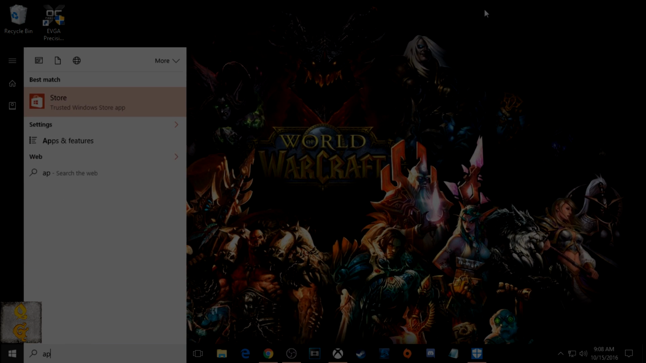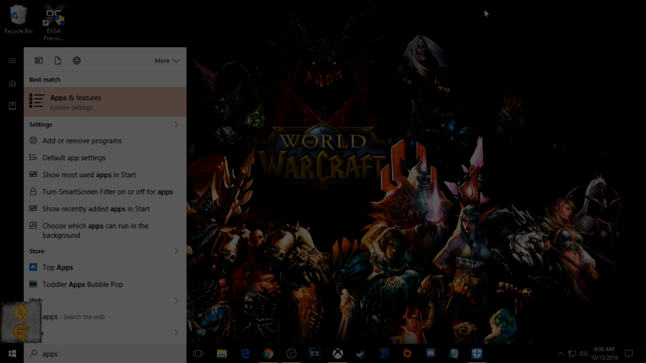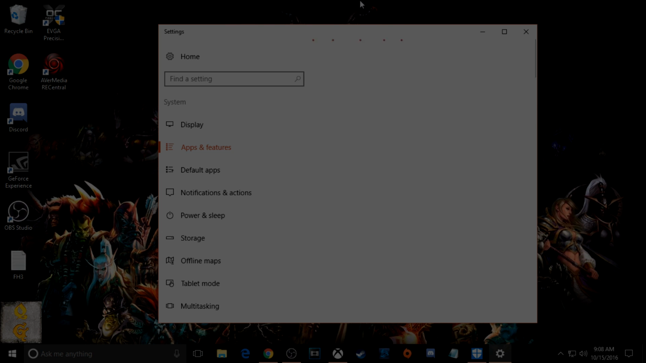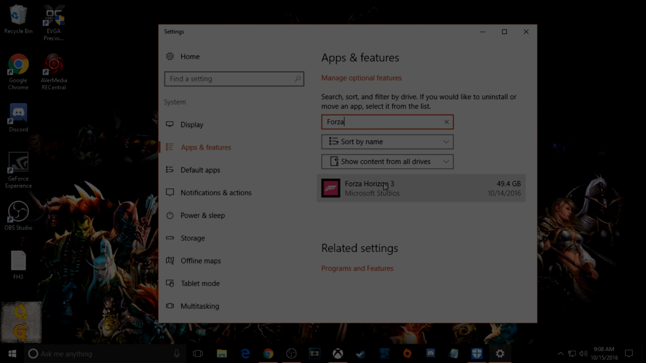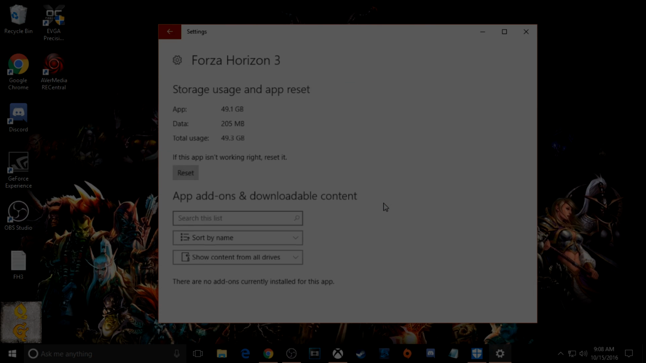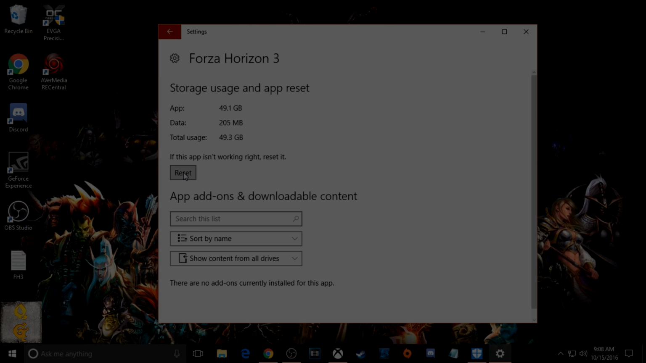Okay, so the first thing you're going to want to do is press the Windows key, type apps, then from apps you're going to type in Forza within the apps and features, click on Forza, then go to advanced and then click on reset. It'll tell you what happens if you reset it. You go ahead and click reset, and this is your first step.